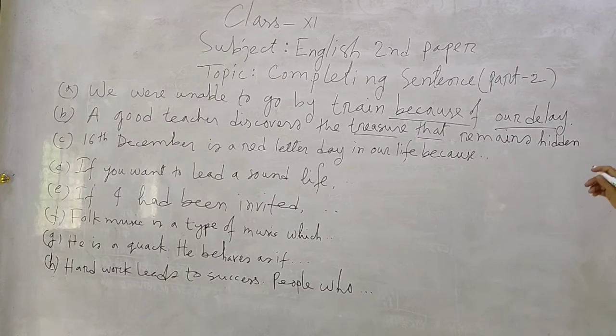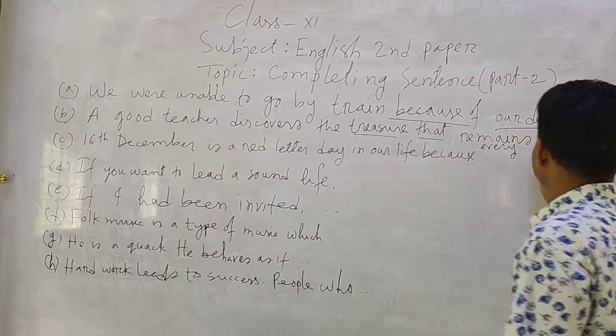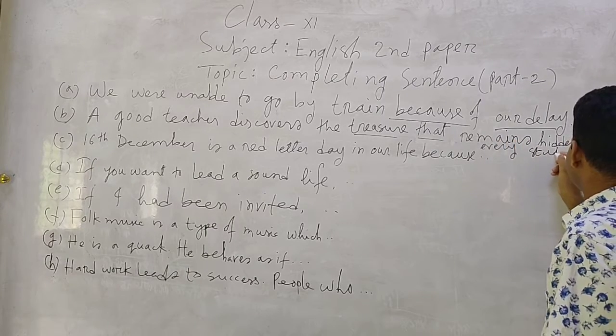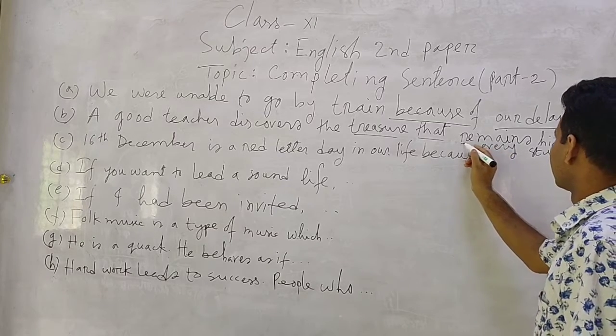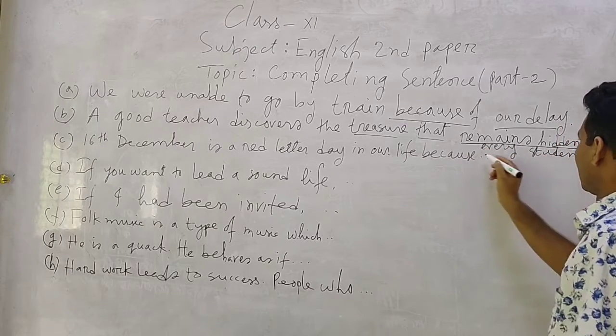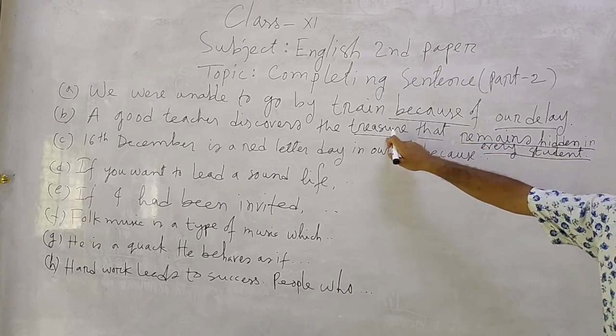That remains hidden in every student. That remains, that means treasure.